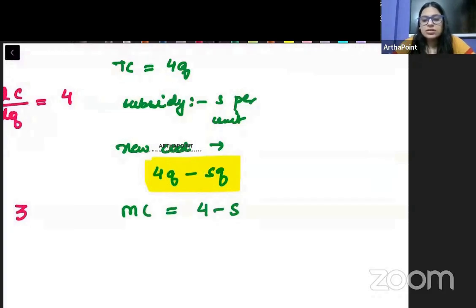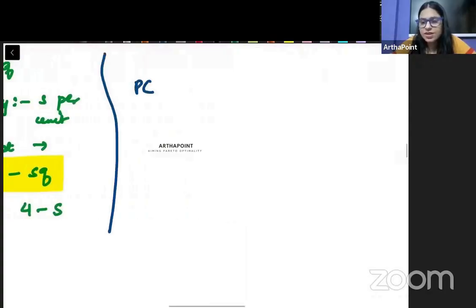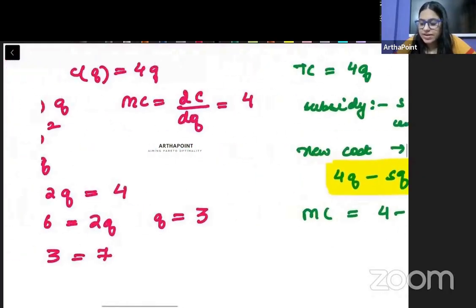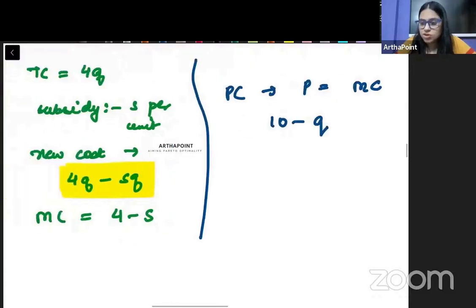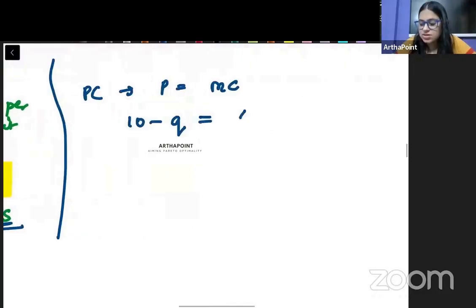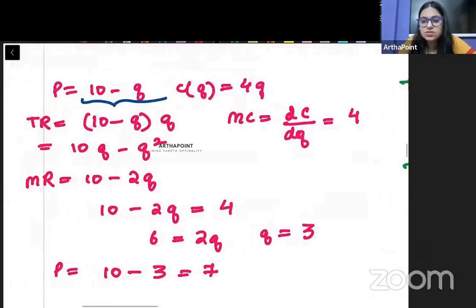Okay. Then now what we will go ahead and do? We will equate. We know that it is a perfectly competitive market. So in perfect competition, P should be equal to MC. बेटा प्राइस जो है प्राइस दिया हुआ है 10 माइनस क्यू, एंड मार्जिनल कॉस्ट हमने क्या निकाला 4 माइनस एस. दिस इज व्हाट आई हैव गॉट. एंड इन परफेक्टली कंपेटिटिव मार्केट we need to make sure that since what will be the quantity he will be producing, we know that the quantity that this person